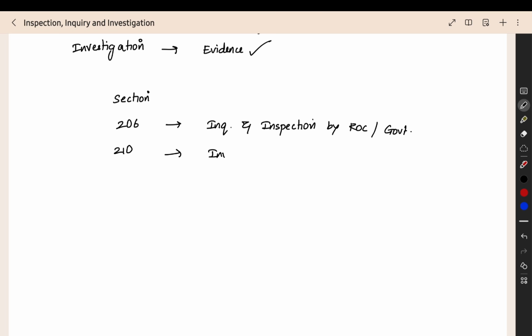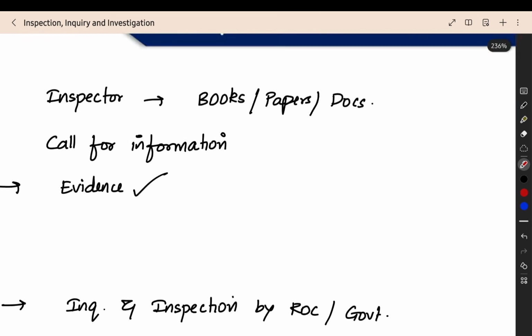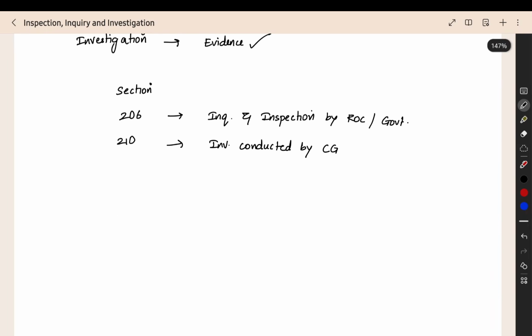Here investigation will be conducted by central government. Central government will conduct the investigation. Why will they conduct the investigation? There may be various reasons. Like here itself we can see either some fraud might be happening or they are carrying on the business for unlawful purpose,